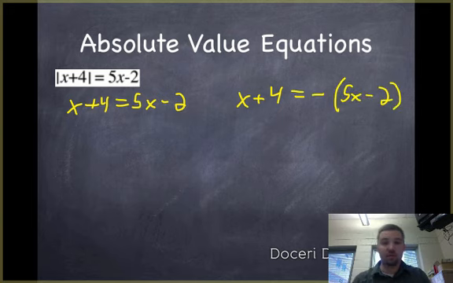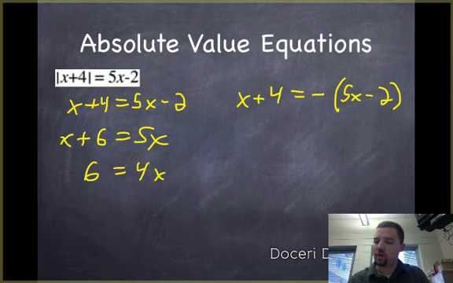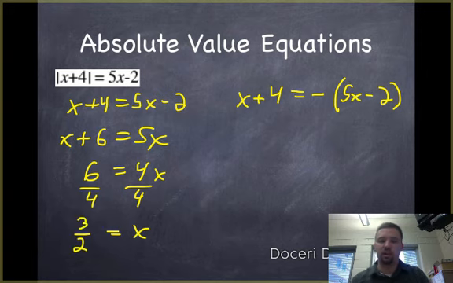I'll solve the left-hand one first. X plus 4 equals 5x minus 2, so I add 2 to both sides and get x plus 6 equals 5x. I subtract x from both sides, so I get 6 equals 4x, and then divide by 4. So x equals 3 over 2, or 1.5.